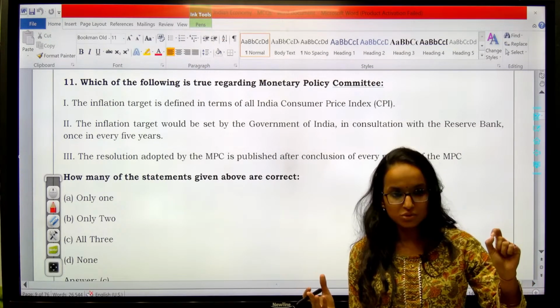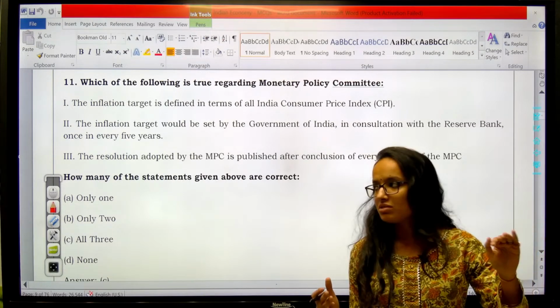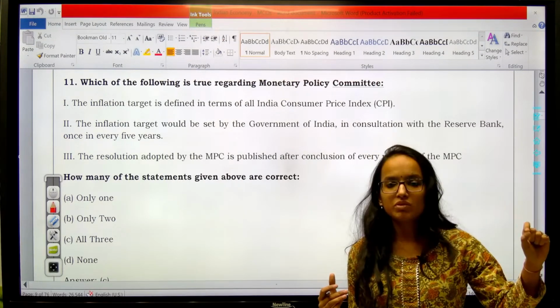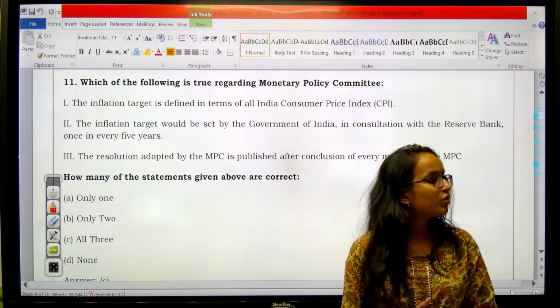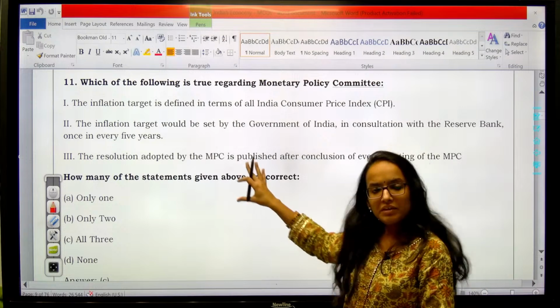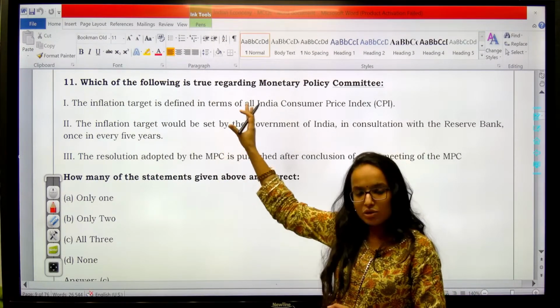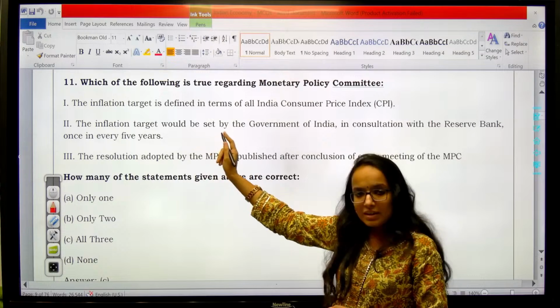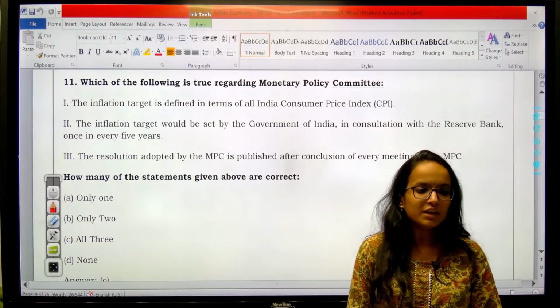And I hope this is useful for you. I have tried explaining the concepts as well. So just read these concepts, remember these trends, try attempting these kinds of questions, and then they will be useful for you. No, we will discuss this question later, okay? So we are done till question number 10. From question number 11, I'll be taking up in the next part of this series, alright?